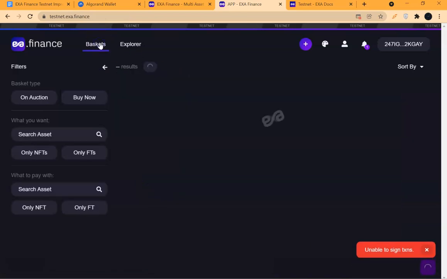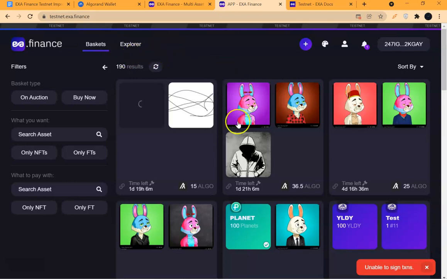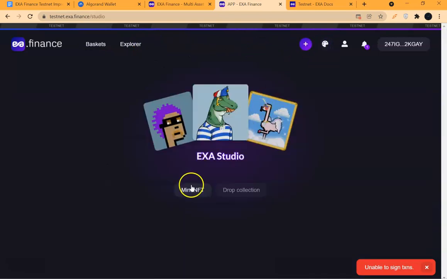So I'm going back to the basket page. Overall summary: you can always filter here. You can always search. You can run through Explorer. You can go to Studio to mint whatever kind of tokens you want to mint.